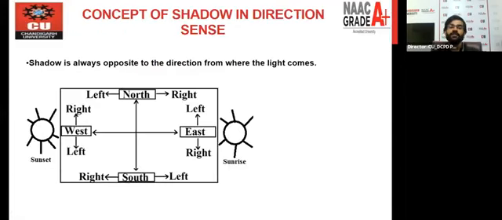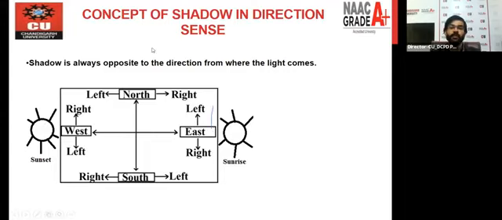Okay, the fourth topic in the content part I have mentioned, that is shadow part, right? And what is the meaning of that shadow part, and how to use that? Listen very carefully. Let's say we all know the sun rises in the east and sets in the west, right? So what does it mean?